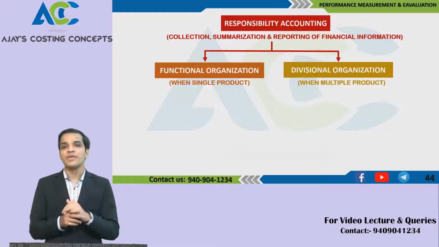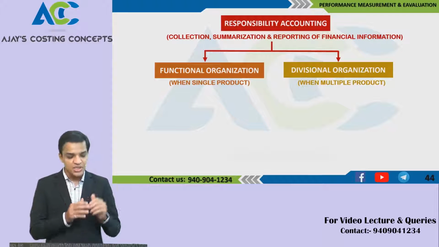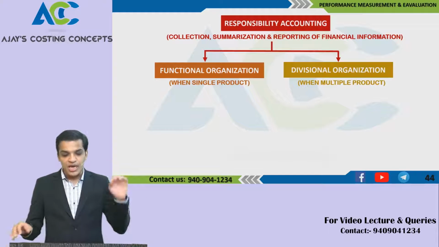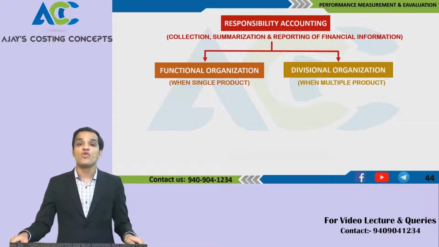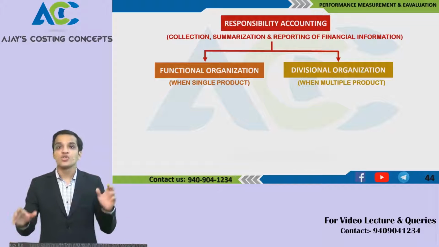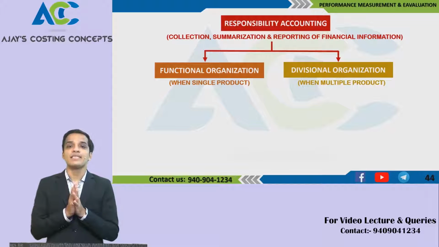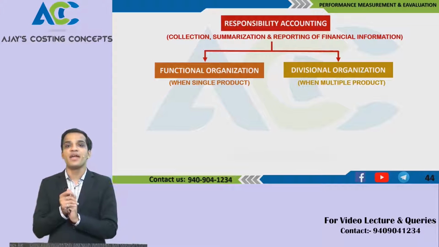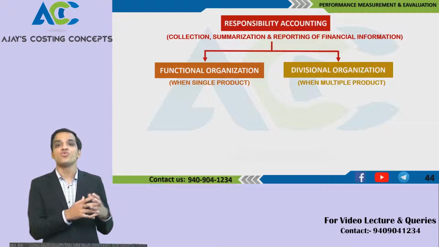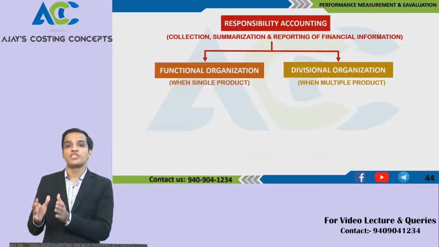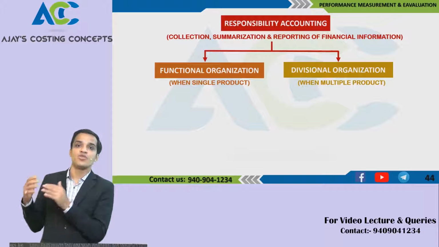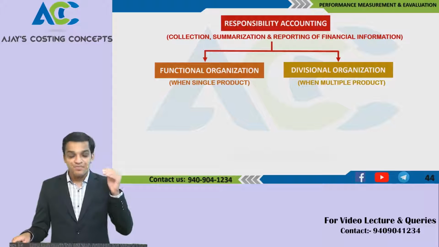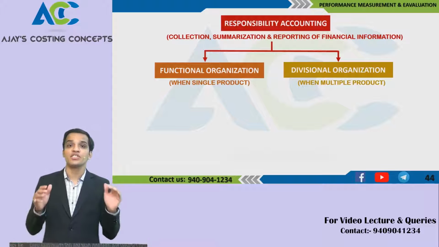In responsibility accounting, there are two kinds of organizations. One is functional organization and another is divisional organization. Where there is a single product, we go for functional organization. A single product of a company has functionality, and on the basis of functionality the organization is divided, like revenue or sales, purchase, cost management, those kinds of functions. You have functional budgets, which you read at CA Inter level. That is what is covered over here, functional organizations.